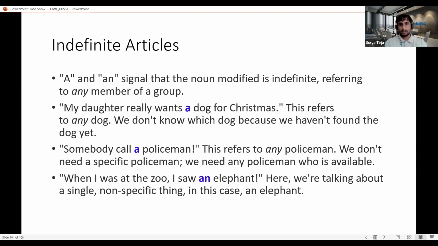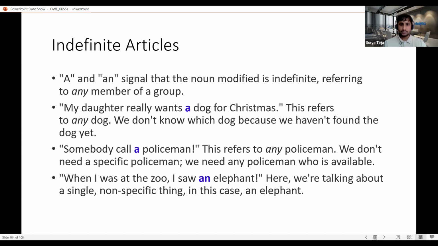So they are not specific about the elephant. Suppose there is an elephant which is very famous across the area. Sometimes we see special tigers or special animals which are famous with their names. If the person directly refers to that elephant, having just seen the famous elephant, then you would say the. But here, in this case, it is not specific and does not give any adequate information on the noun elephant. So we have used an here.